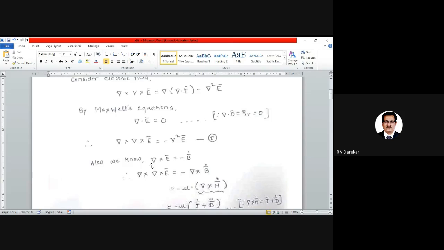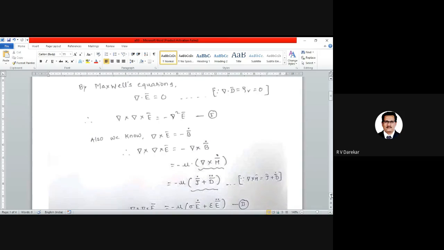b bar dot. This is one of the equations we had derived from the Maxwell's equations, and we know that b bar dot can be replaced by mu into h bar, and mu can be taken outside because it is a constant. It has no relation with the derivative term or the curl parameters. I will take this mu outside of the bracket, and I will write b bar dot with a new variable, that is h bar, as we know that b bar is equal to mu h bar, as dot is there. Similarly dot can be continued here.